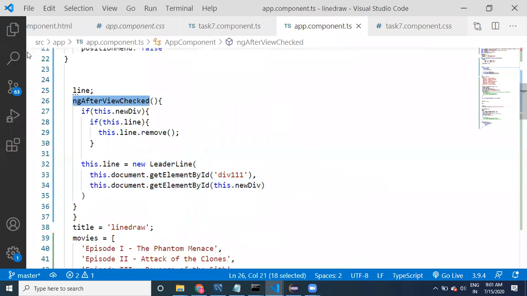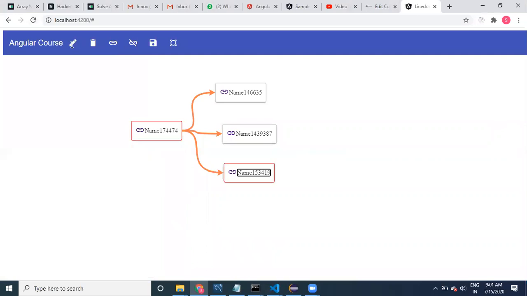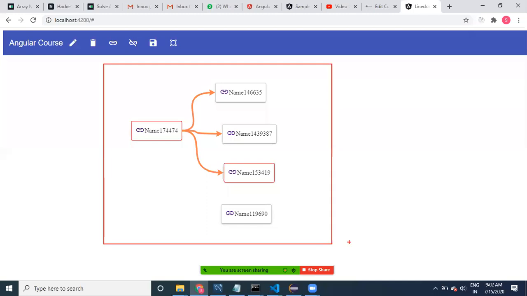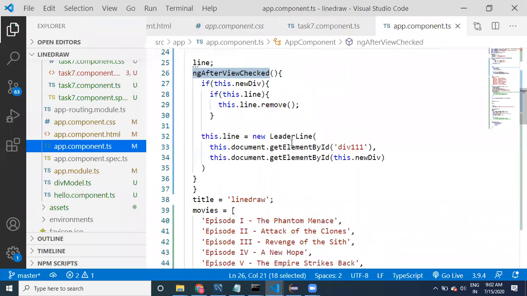Now whenever user clicks on that particular element, okay, ngNew. If I create the element, then after creating the element, I'm going to draw the line. First I'm going to create the element. See, this is going to be the element. Then I'm going to draw the line. When I have created this element dynamically, this view is created and this view got updated, and I have used a different approach like getElement.